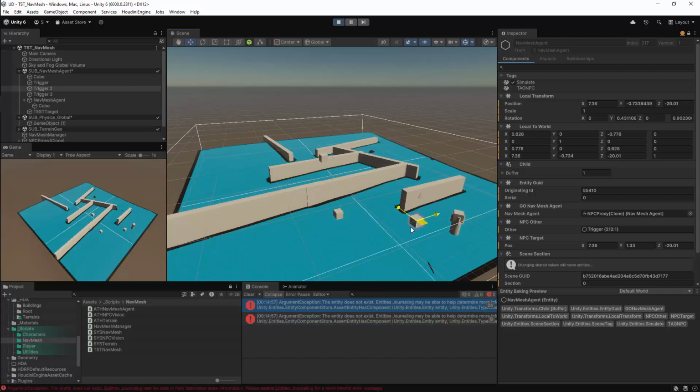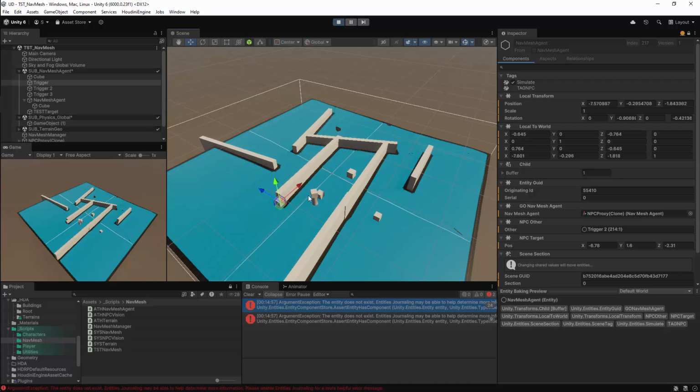We should then be able to make it follow a different target. This is of course if I can get the trigger aligned correctly, and this is not something which I managed to do. And here I try to get him to follow, but there's actually another trigger in the way, and that trigger interrupts him. This means that I now have an NPC targeting system, and I can trigger my NPC to follow other items within the scene.